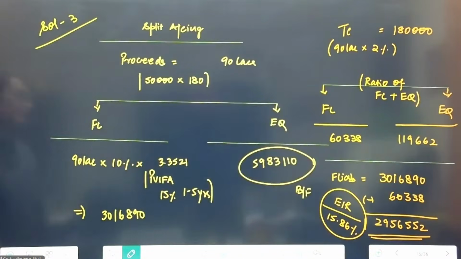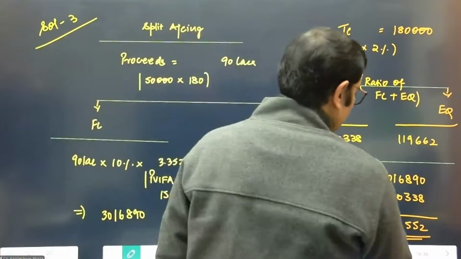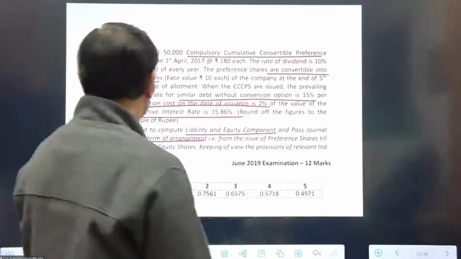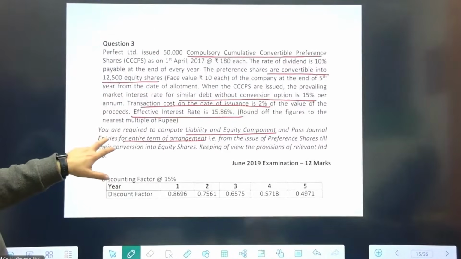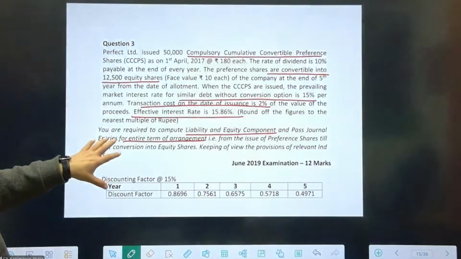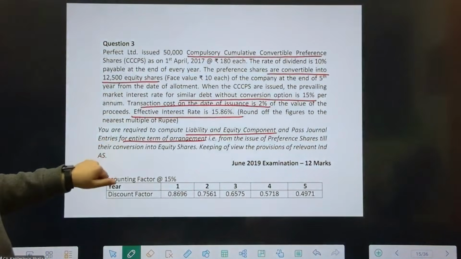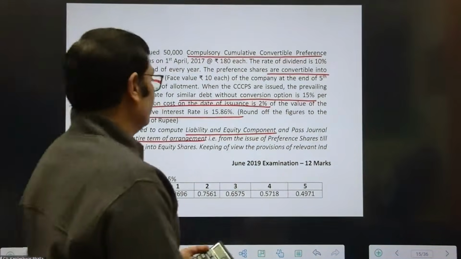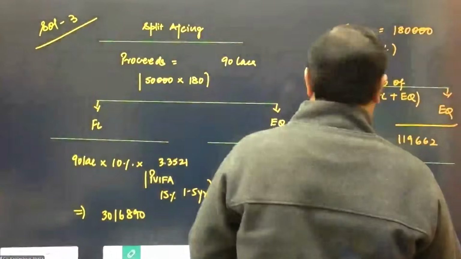Okay, let's first make a ledger account for this. Let me just go back to the requirement. You're required to compute the liability and equity component. That's done. Journal entries are required for the entire arrangement, but I am going to make ledger accounts in this case, from where you can make your entries.